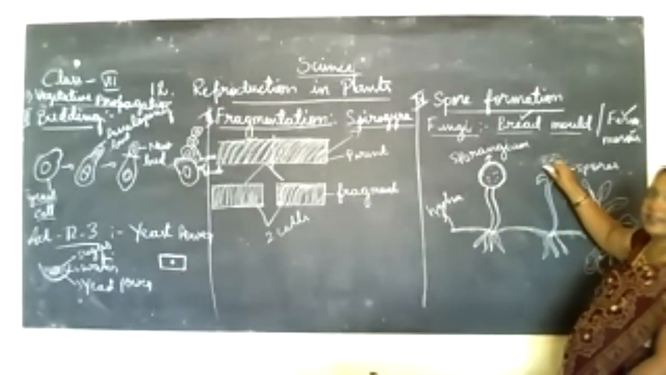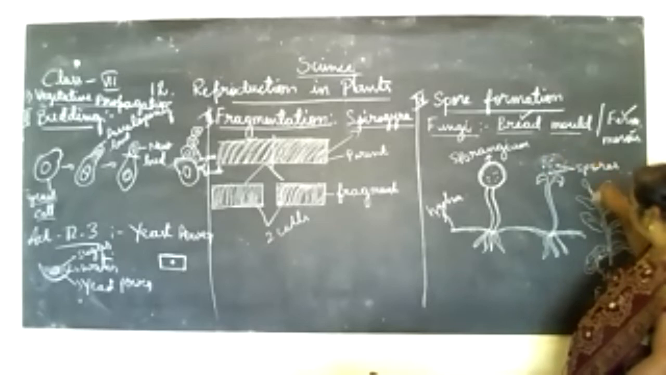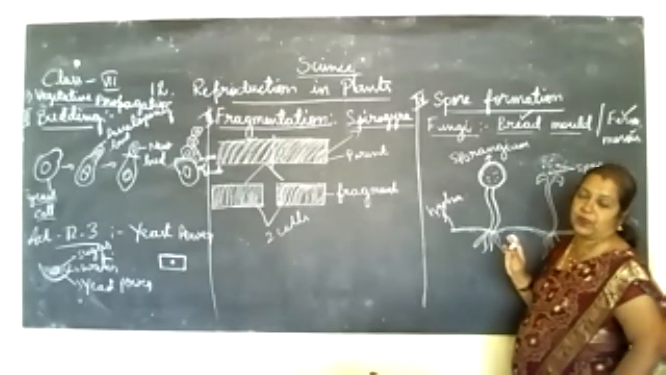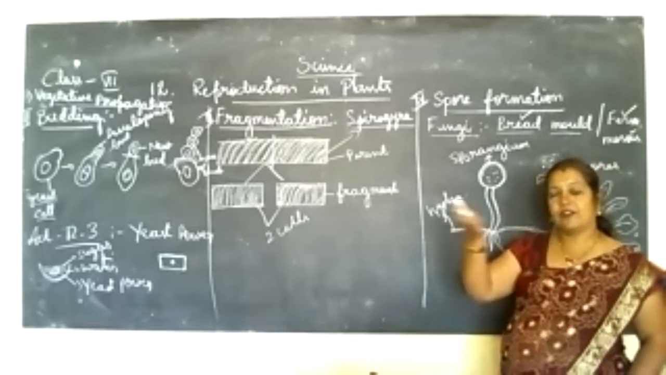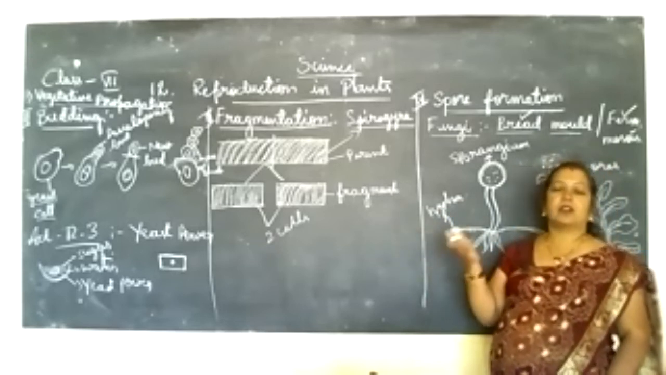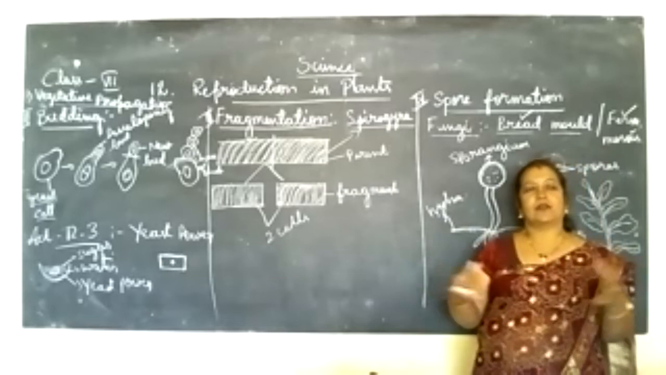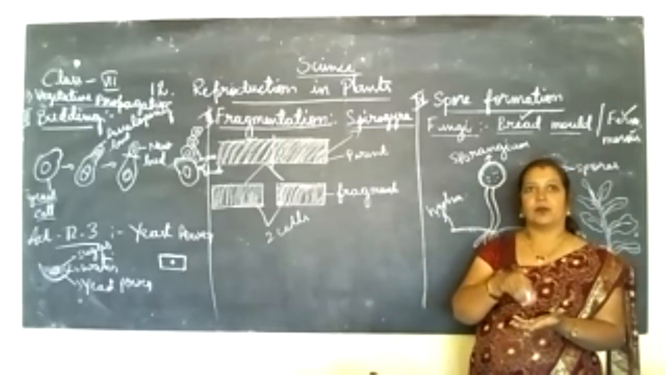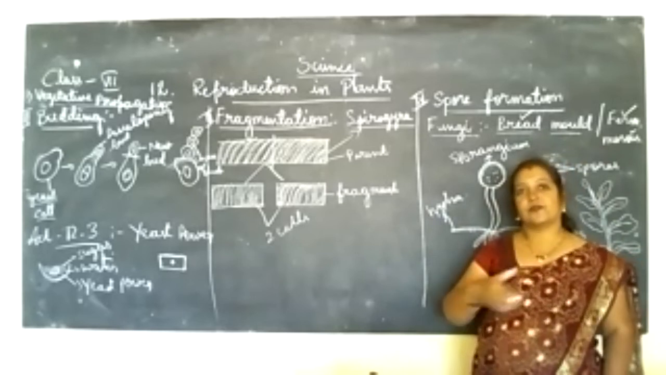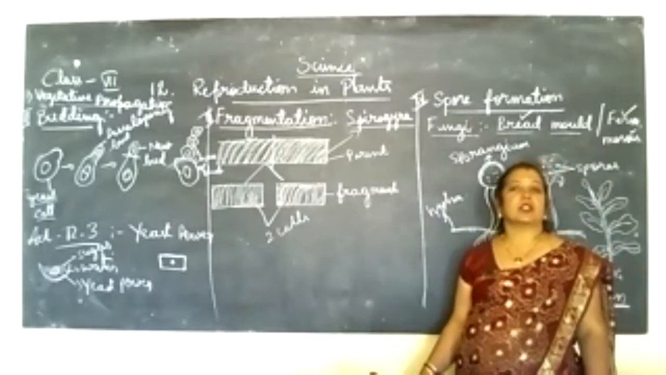The spores that are inside the sporangium will fall on the soil. These spores are very light in weight, so they will be flying wherever they get a suitable bottom for the plant to grow, and somewhere they fall down on the soil.